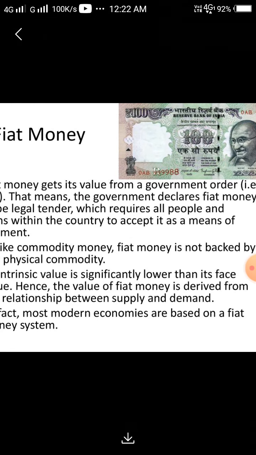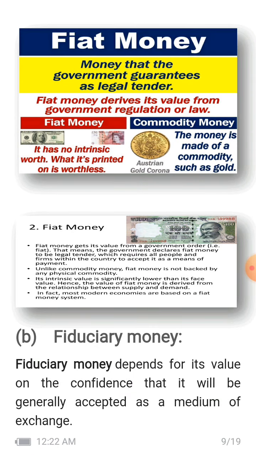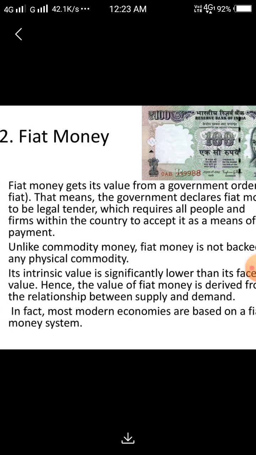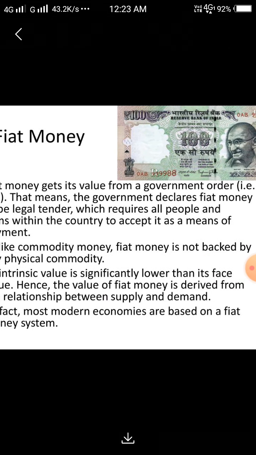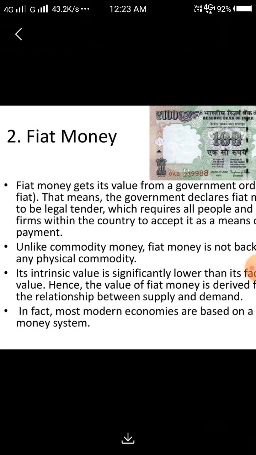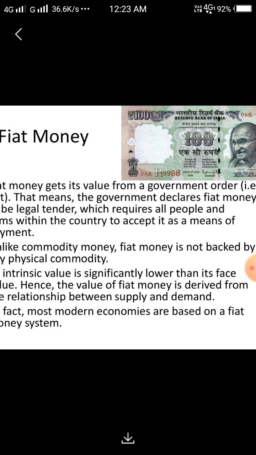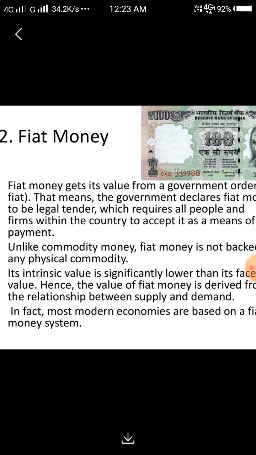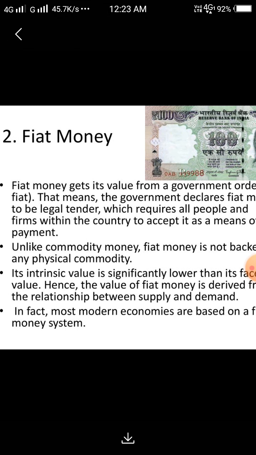Fiat money gets its value from government orders. That means the government declares fiat money to be legal tender, which requires all people and firms within the country to accept it as a medium of payment or exchange.